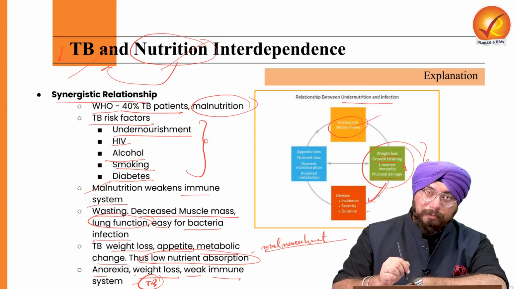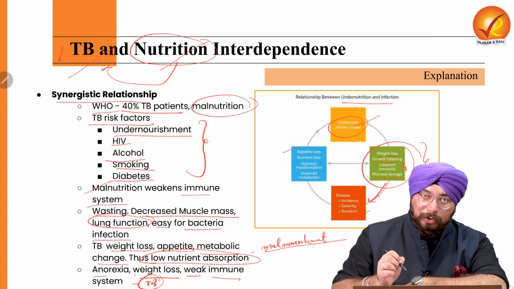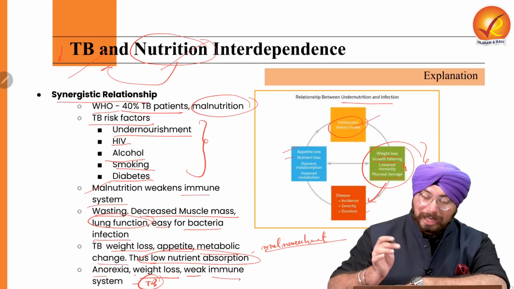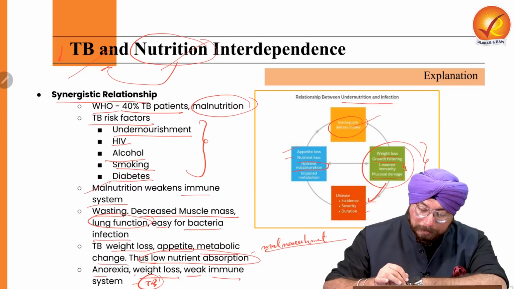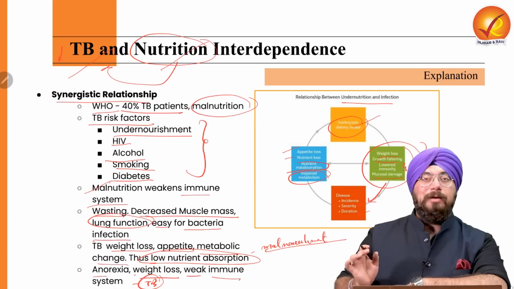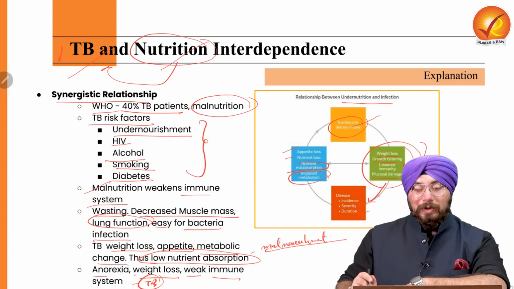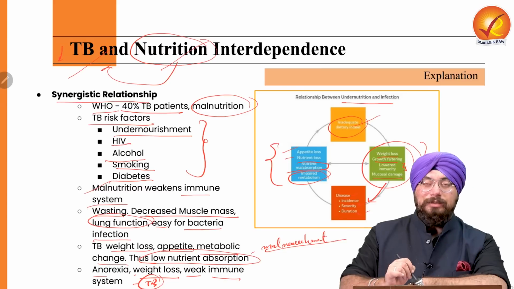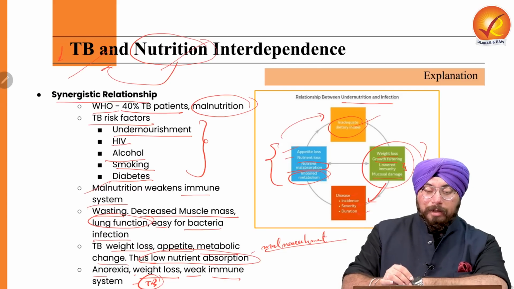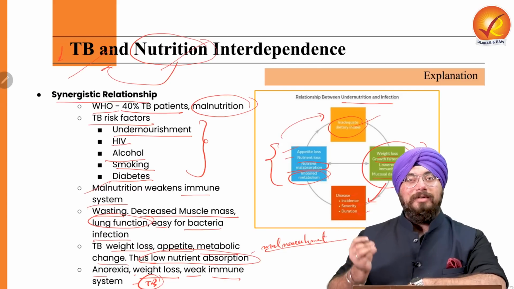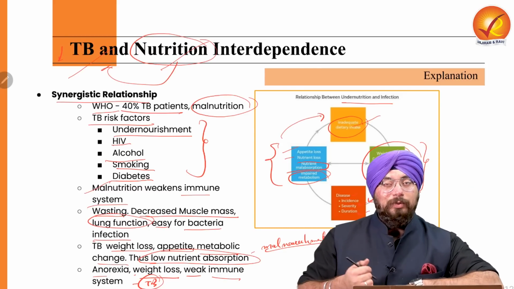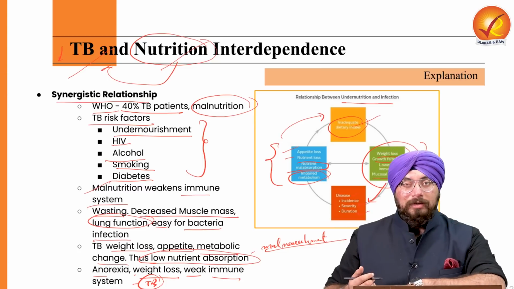Ultimately, because of that infection, we will have appetite loss, we will have a nutrient loss, we will feel nausea, we will have dizziness, nutrient malabsorption will be there, and impaired metabolism would be there. Now, because of again all these factors, we would be coming to the same stage where our dietary habits or the nutrient intake would be minimal.